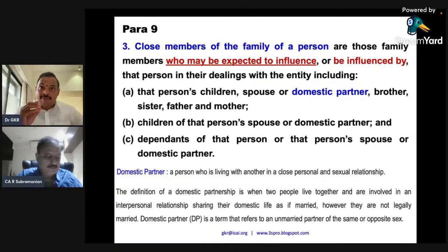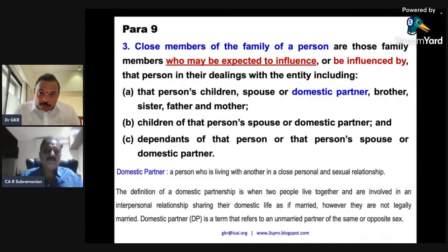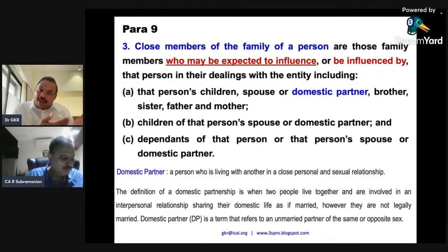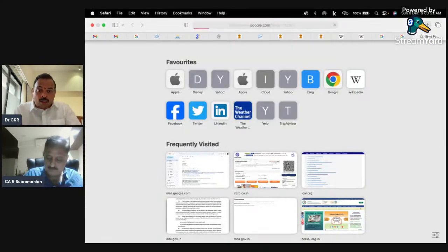So a shareholder having 60% shareholding: his child, his son or daughter, his spouse, his wife. Sometimes the individual may be a lady, so then the lady's husband, so spouse, or domestic partner. This is a word which, I must say, is the influence of the East, because we have taken IFRS. We have not adopted IFRS, but we have converged with IFRS. While converging with IFRS, this word domestic partner is there in IFRS. So in IAS 24 it is there. The same word they have taken here. I can even show you IAS 24 also.